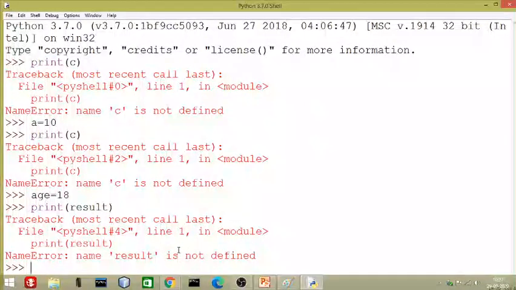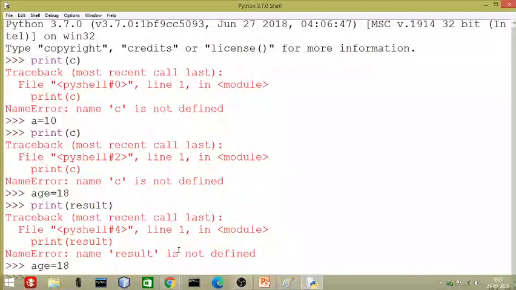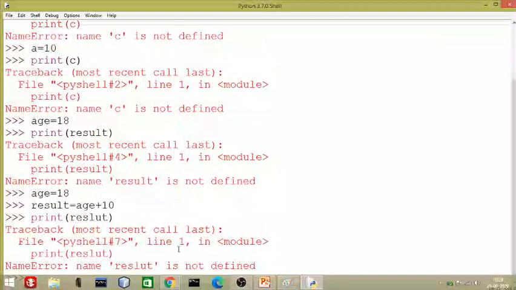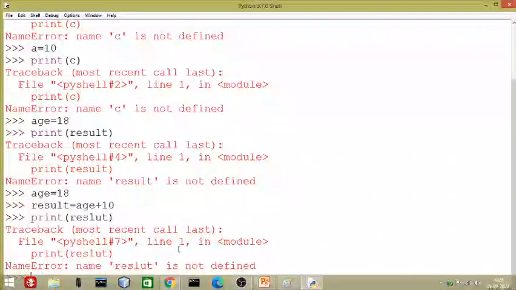How will the coding be in sequence? Age is equal to 18, right, and result is equal to age plus 10, and print result. Now you can see what mistake we have made.